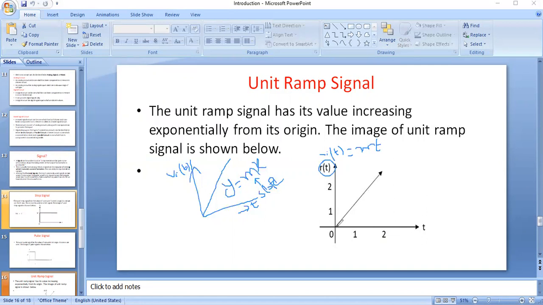If the slope is 1, it may be like this. If the slope is 2, it may be like this. If the slope is 4, it may be like this. So depending on that, it may vary. So this is the mathematical representation for the ramp signal.